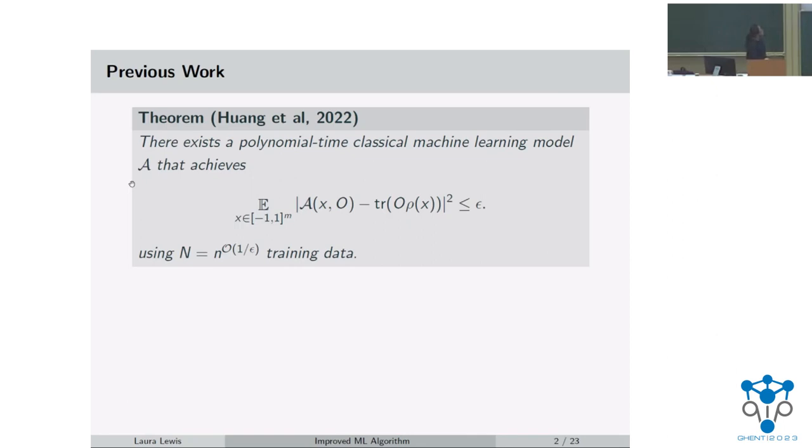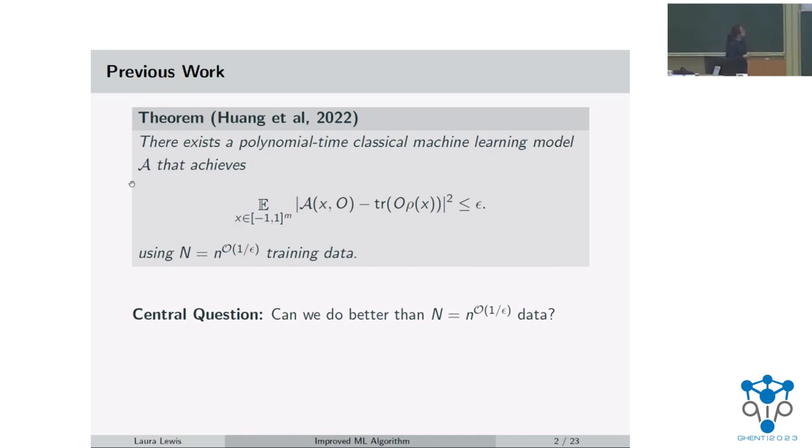And this algorithm only uses n to the order 1 over epsilon amount of training data. And that's really good because if you consider some constant fixed epsilon, then this is only polynomial in the system size. But one thing that you might notice is that for a really small epsilon, this polynomial is really, really big. And so for using machine learning in practical cases, this might not be so good. And this raises the central question of my work, which is, can we do better than this n to the order 1 over epsilon in amount of training data?